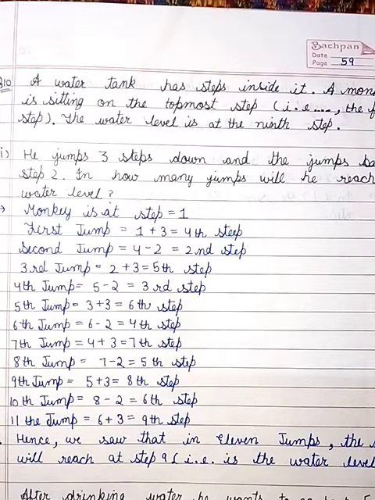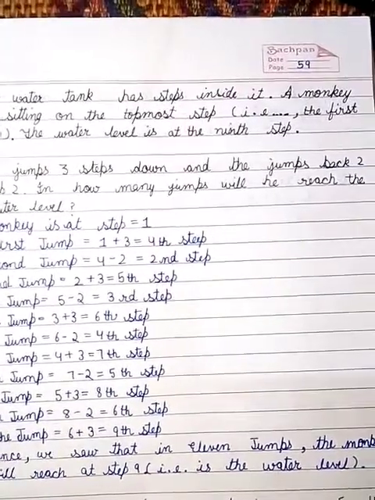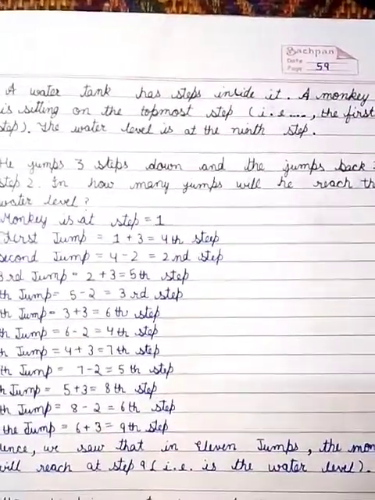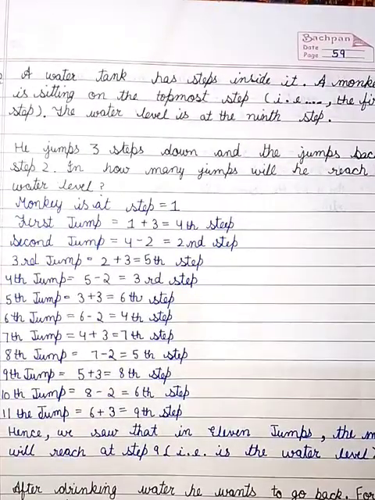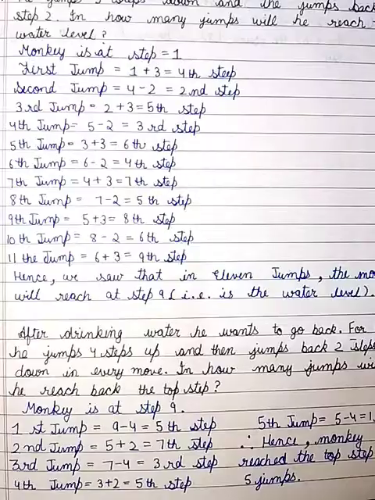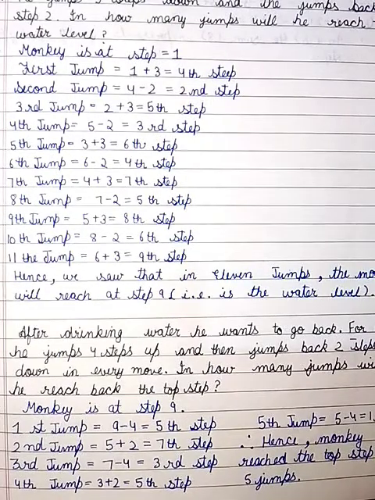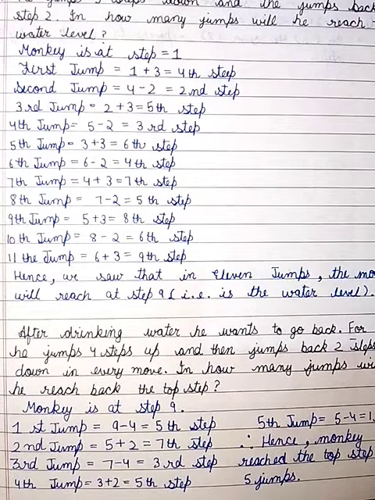At 11th jump, he will be finally at the 9th step. Hence, we noticed that in 11 jumps, the monkey reached step 9, that is the water level. B part, after drinking water, he wants to go back. For this, he jumps 4 steps up and then jumps back 2 steps down in every move. In how many jumps will he reach back the top step?